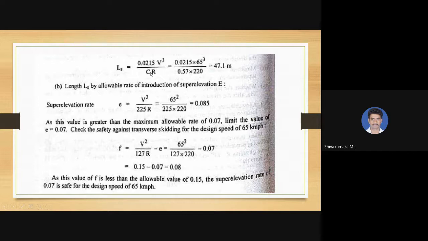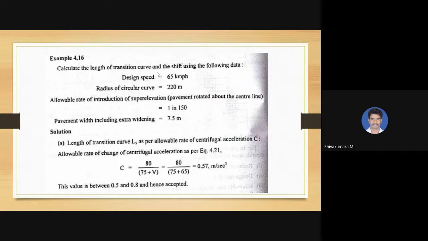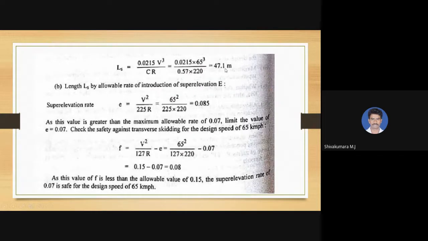Then length of a transition curve Ls equal to 0.0215 V cube divided by CR. So you just substitute the value of V as 65, value of C just now calculated as 0.57, and value of R given in the question, that is 220. So we are going to get 47.1 meter as length of transition curve.